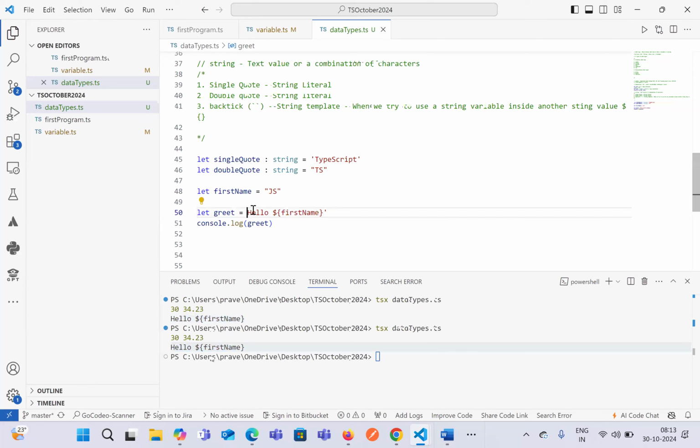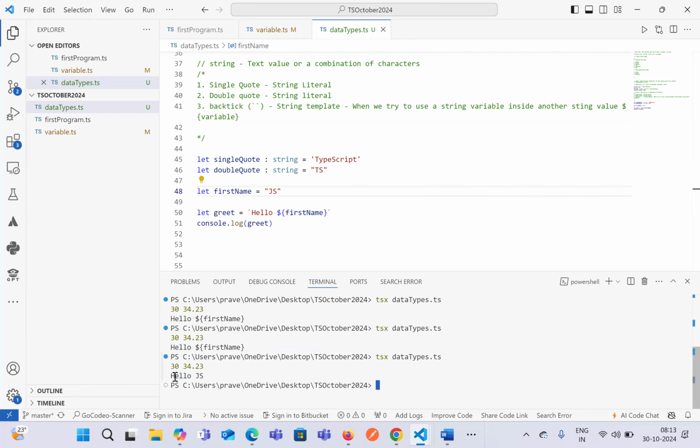But by definition, when we try to use a variable inside a string, we first have to use a dollar and curly braces, and whatever variable we want to use goes inside the curly braces. Now if you see, it represents the value that we have used. It will display the value as hello JS. It is returning the value hello, and the first name it is getting from the declaration that we have declared.